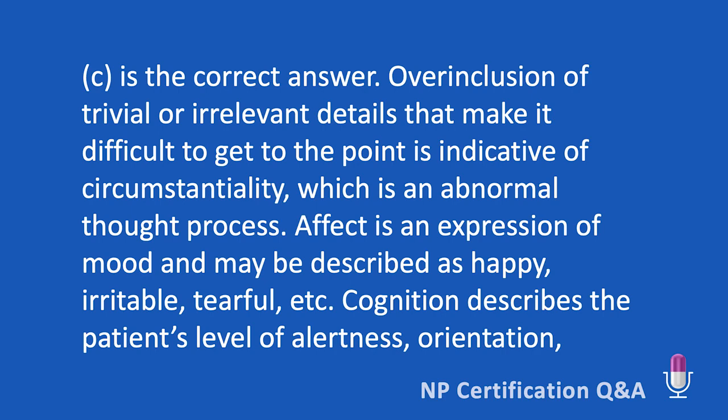Thought processes are often described with terms like looseness of association, where there's little or no relevance to the topic at hand, flight of ideas, the tendency to change topics from thing to thing, racing thought processes, rapid thoughts, tangential, where the patient just keeps going off on a tangent, departing from the particular topic and not returning to it.